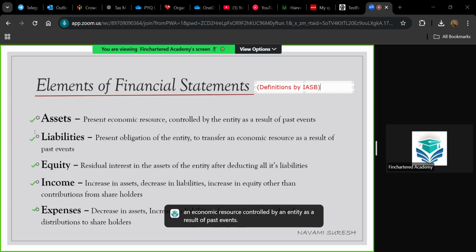And you need to understand the definition of liability. Present obligation of the entity to transfer an economic resource as a result of past event. You have equity. Equity is the residual interest in assets of the entity after deducting all liabilities. So what does this sentence mean? Anybody, can you tell me the basic accounting equation?